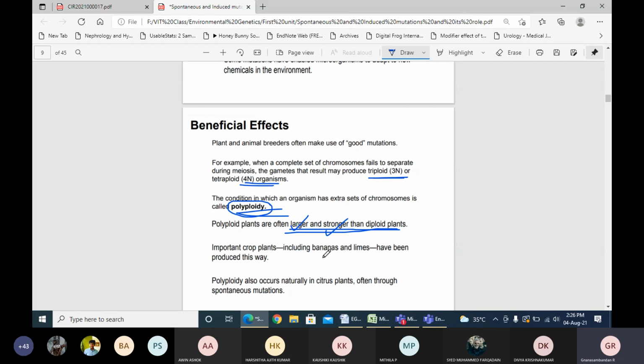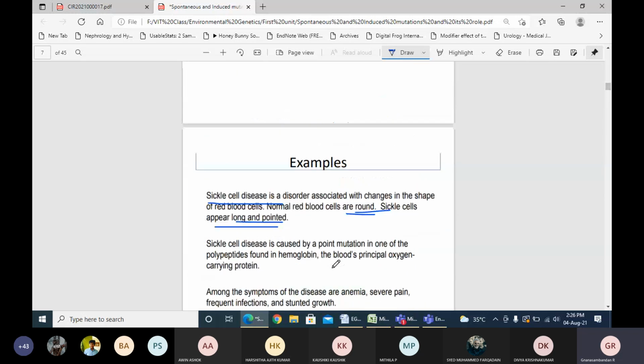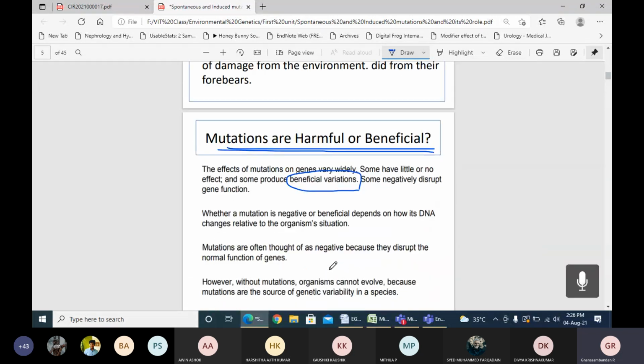Also the banana and the lime plants produce this kind of beneficial mutation to get good cultivation and yielding. So again, I'm just going back to whether mutations are harmful or beneficial. To some extent mutations are beneficial, sometimes they are harmful to the individual. Again, I'm telling you, it depends on how the mutated gene will produce the amino acid sequences and alter the gene expression and phenotypic characteristics. According to that condition, we can describe whether the mutation is harmful or beneficial.